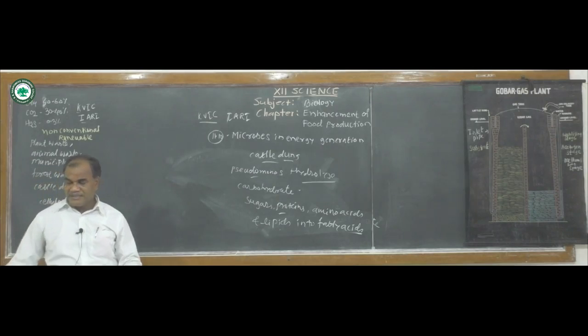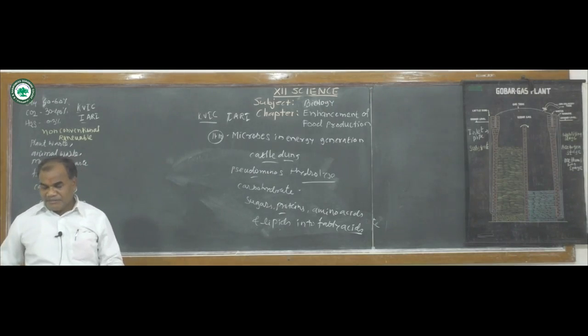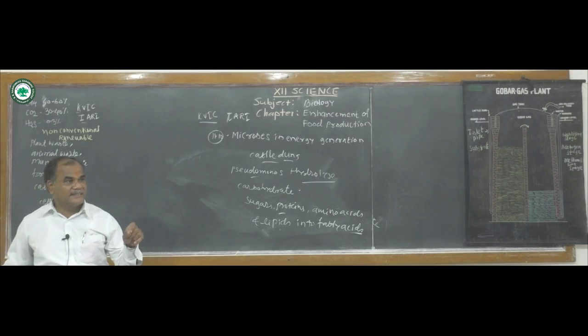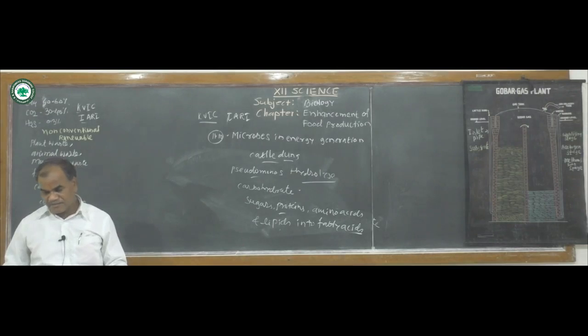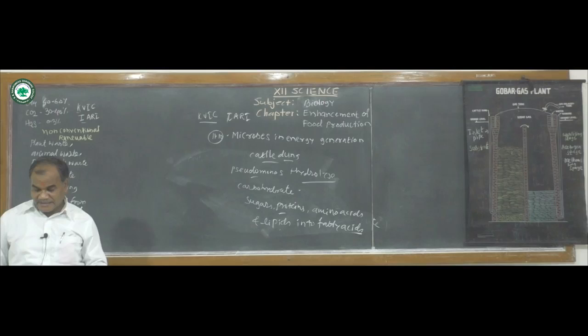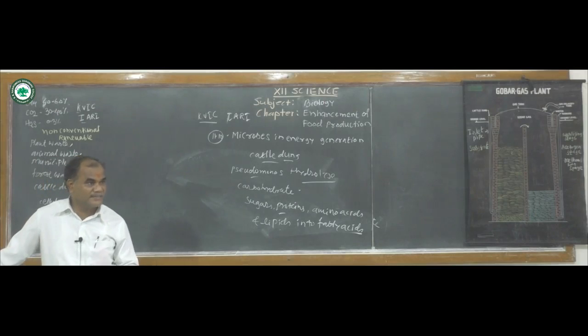Then the next benefit is that it can be used for domestic lighting. Street lights are also powered from gobar gas plants. Meaning, in domestic houses, gobar gas is used for lighting.